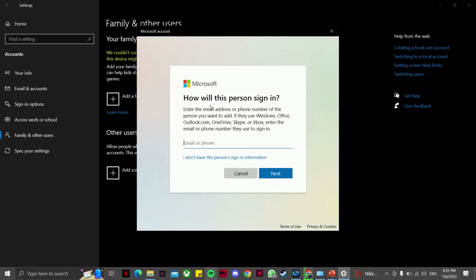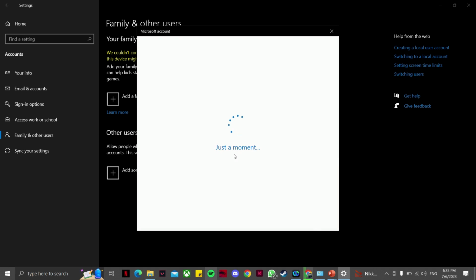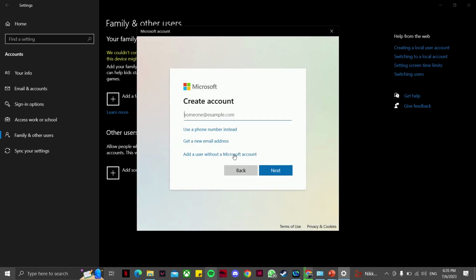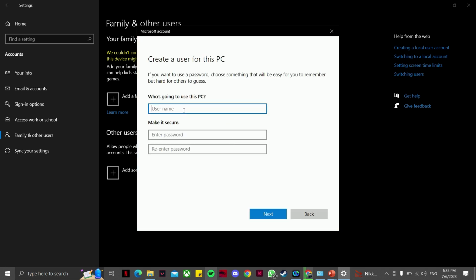If we don't have the information, we can choose I don't have this person's sign-in information. Then I will give some examples. So I will choose add a user without a Microsoft account. So just put the username.